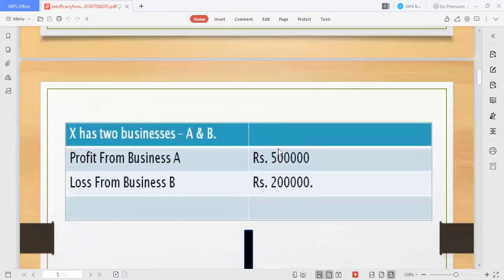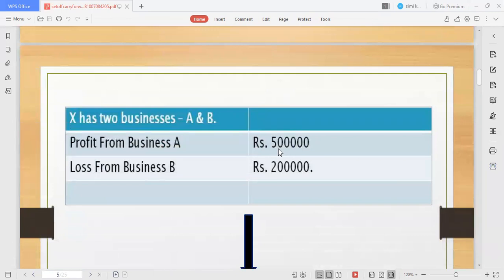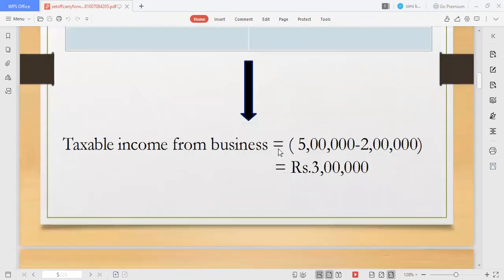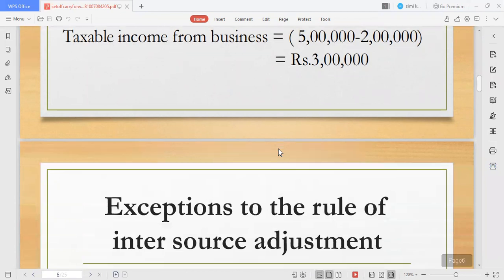For example, X has two businesses, A and B. Profit from business A is 5 lakh and loss from business B is 2 lakh. How are you going to adjust your loss? Total taxable income from business is 5 lakh minus 2 lakh. That means from your profit you adjust your loss and you get the net amount, that is rupees 3 lakh. Got it?